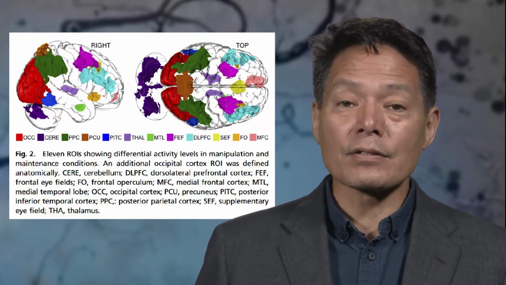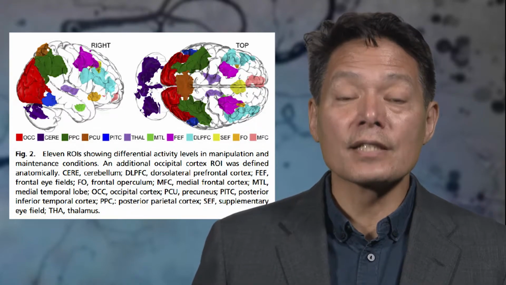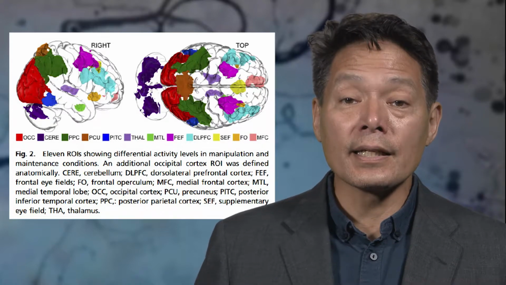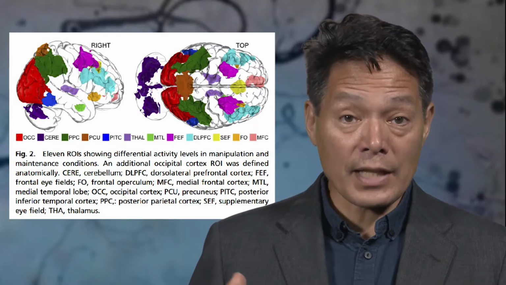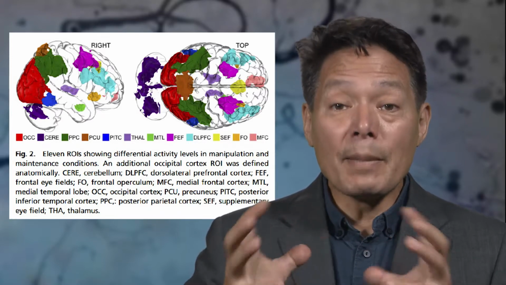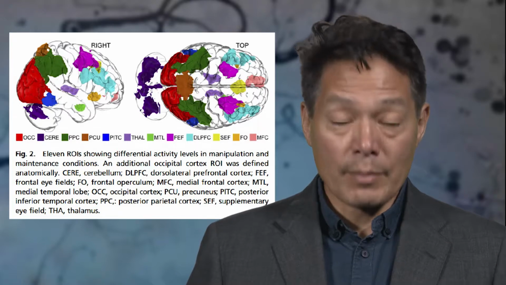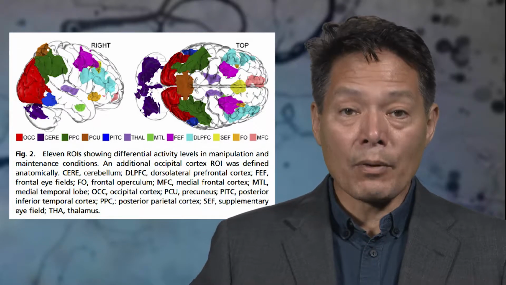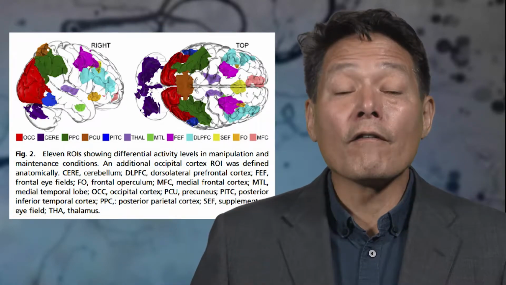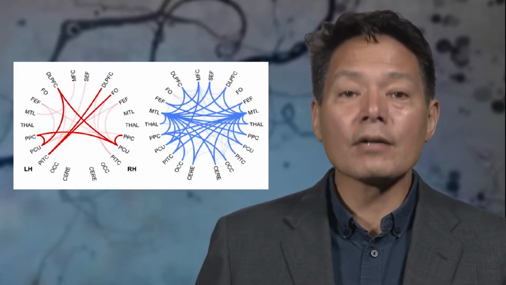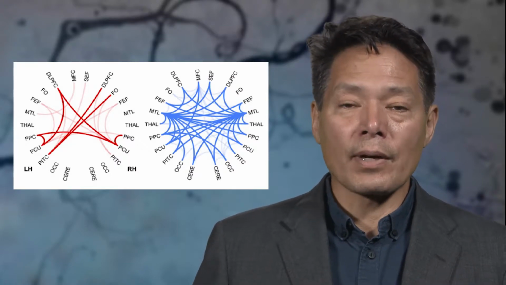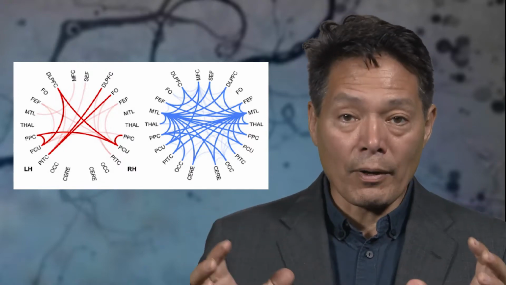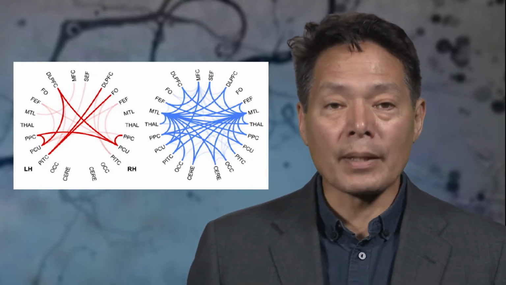We then looked at patterns of fMRI activity in this set of regions of interest. In particular, we looked at what areas of the brain became functionally connected when maintaining information about the shapes in working memory versus when manipulating those shapes in working memory. Remember, functional connectivity just means that activity in 2 brain areas becomes more positively correlated when their functional connectivity increases. Here in red, you can see those areas of the brain that became more functionally connected when manipulating the shapes, either taking them apart or putting them together in one's internal mental workspace.